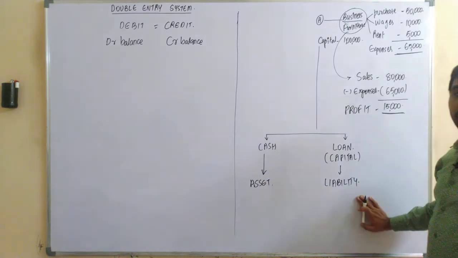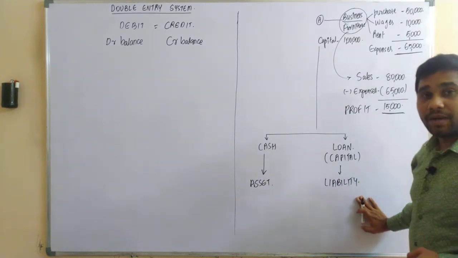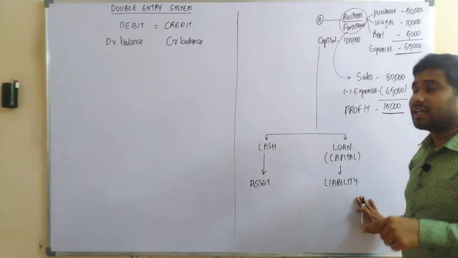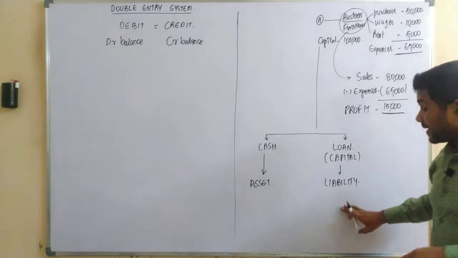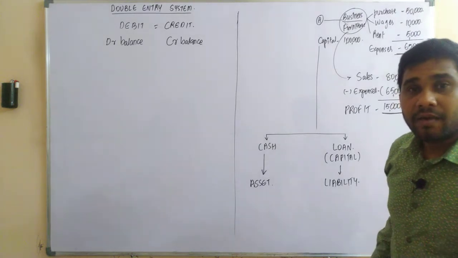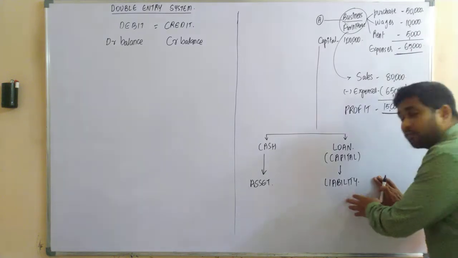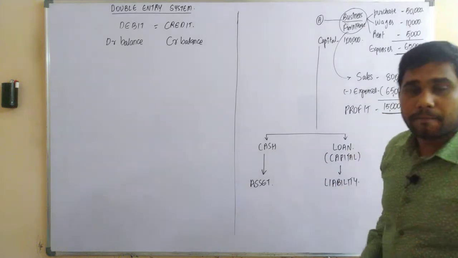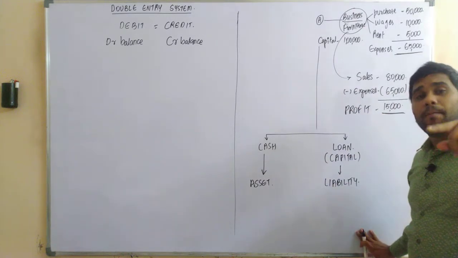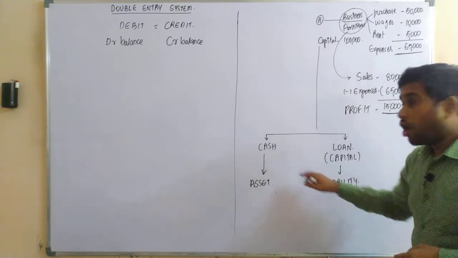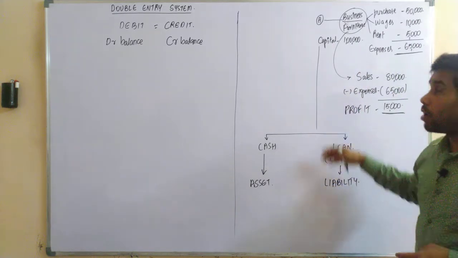Sir, what is a liability? A liability is nothing but the present obligation which is expressed in terms of money, which is supposed to be paid in the probable future in the form of either cash, goods or services.